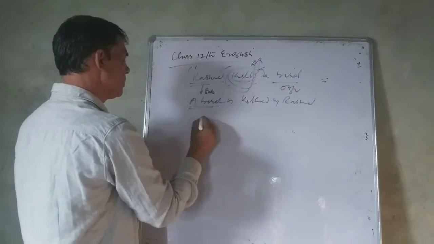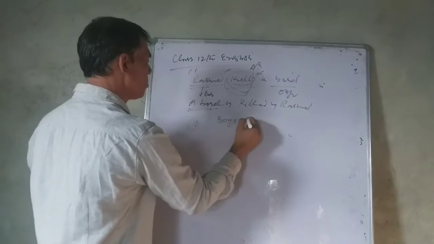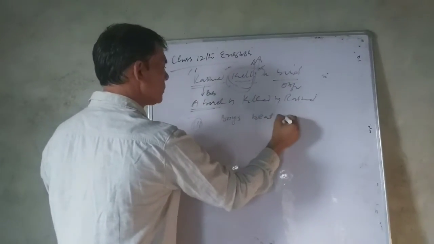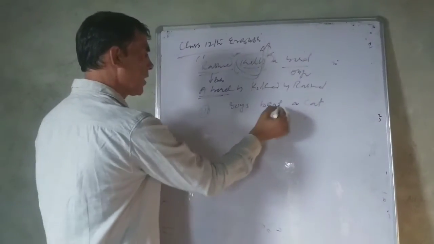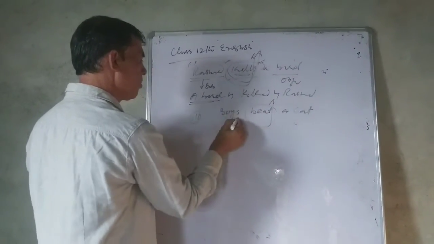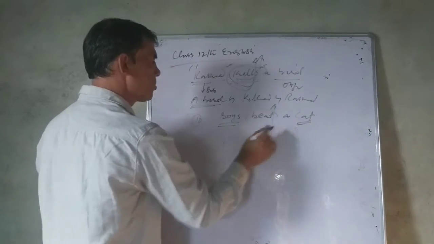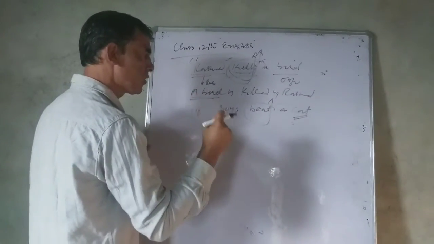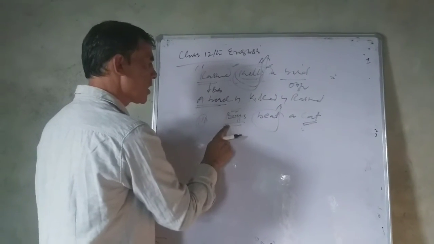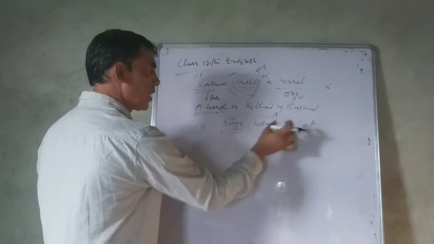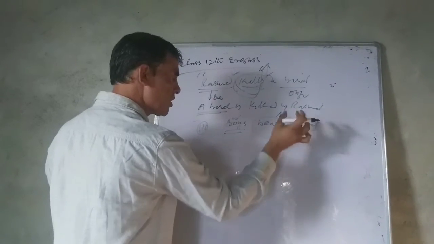Take the next example. Boys beat a cat. Beat is the first form of verb. Boys is the subject. Cat is the object. A tense in which you find the first form of verb is present simple, and boys here is the subject. It is dominating the verb. And the object receives the action.